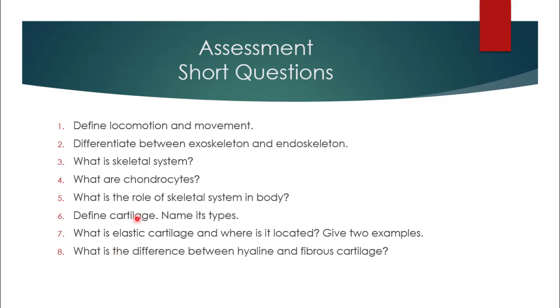Number 6. Define cartilage, name its types. In this question, you will write the definition of cartilage and name its 3 types, that is hyaline cartilage, elastic cartilage, and fibrous cartilage. Number 7. What is elastic cartilage and where is it located? Give 2 examples. You will write the definition of elastic cartilage and you will also write the location of elastic cartilage with 2 examples. We have discussed it in today's lecture.